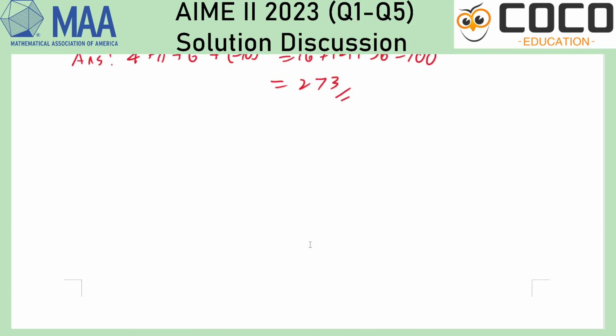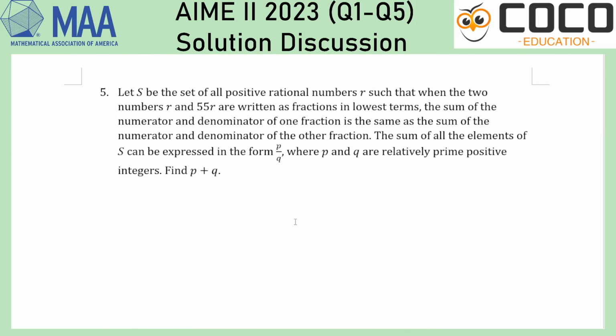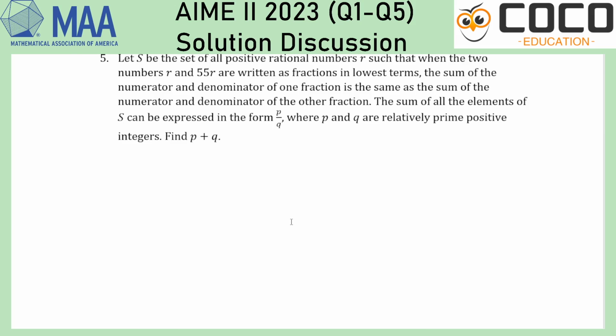Alright, so finally, question 5. This is quite a short video, and this is also, in my opinion, quite a doable first 5 of an AIME. So finally, let S be the set of all positive rational numbers R such that when the two numbers R and 55 are written as fractions in lowest terms, the sum of the numerator and denominator of one fraction is the same as the sum of the numerator and denominator of the other fraction.